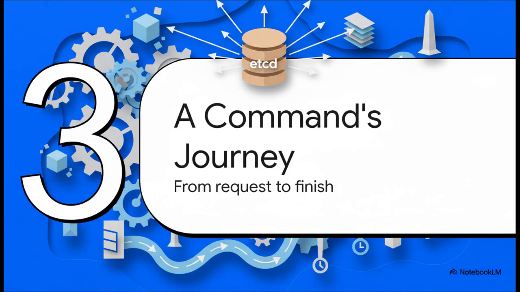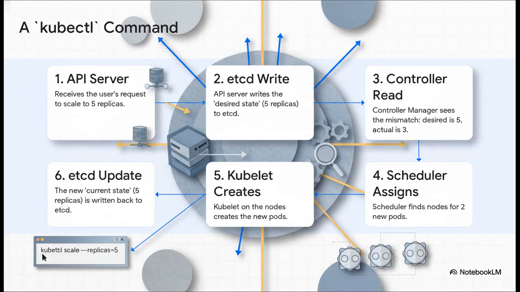Okay. Enough theory, right? That's all great, but let's see how this actually works in the real world. We're going to follow one simple little command and trace its journey from start to finish. And you'll see just how etcd sits right in the middle of everything. Let's say you type in a classic command, kubectl scale --replicas=5. Okay, what happens next?